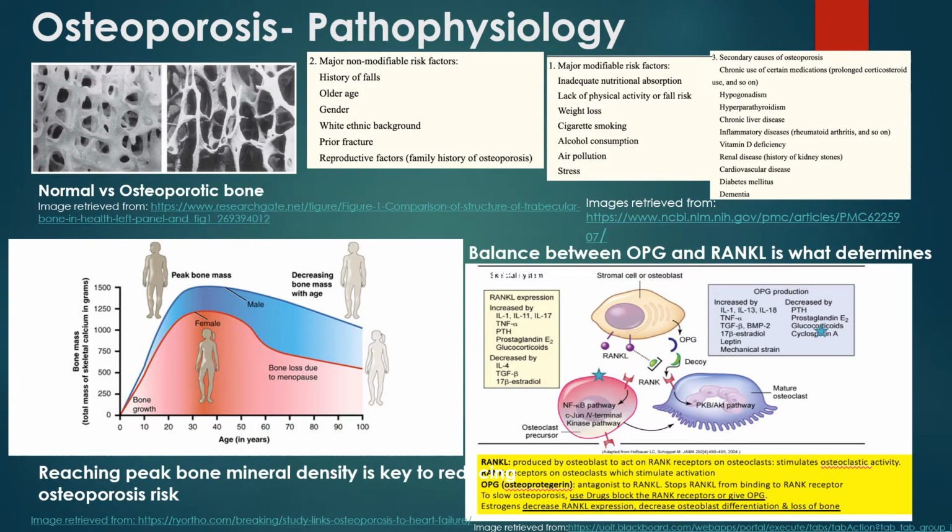Osteoporosis affects mainly women over the age of 45 post-menopause. Risk factors include a history of fractures, frailty, and lifestyle factors like low calcium and vitamin K diet, steroid use, smoking, high-calorie diet with a lot of alcohol consumption, abnormal vitamin D receptors, lack of exercise, and failure to obtain peak bone mineral density, BMD, which is estrogen dependent.